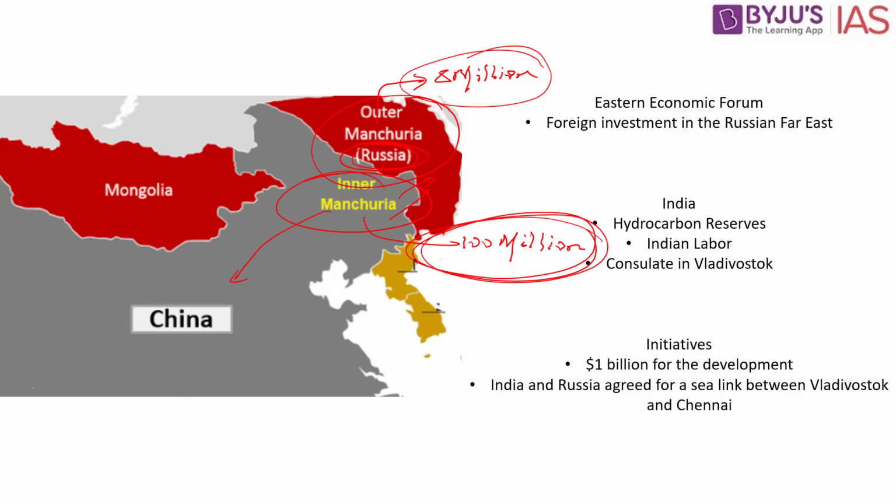So what is Russia thinking of? Russia is thinking that if more people move from inner Manchuria because of the historical connection and cultural affiliation, towards the outer Manchuria, which is currently in Russia, there could be problems.